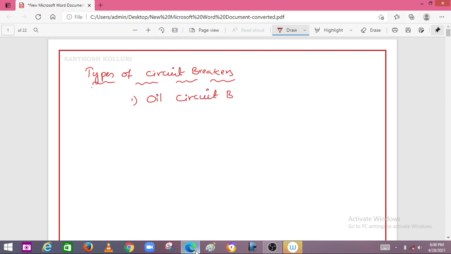Second one is air blast circuit breaker. Third one is SF6 circuit breaker, and fourth one is vacuum circuit breaker.